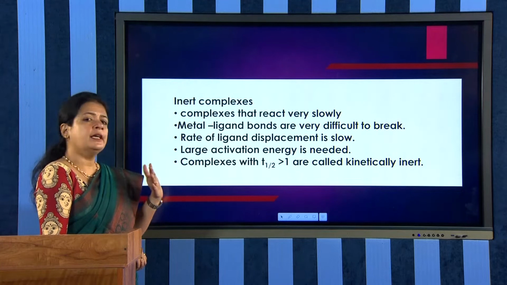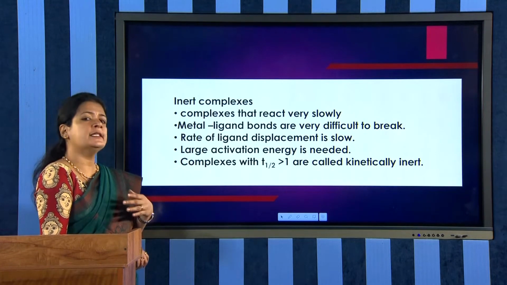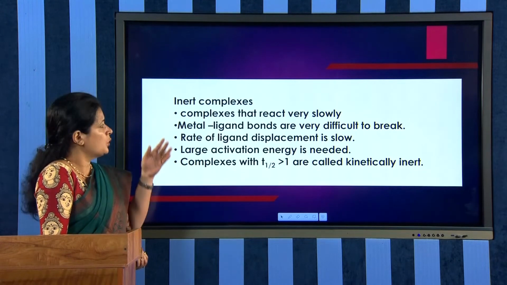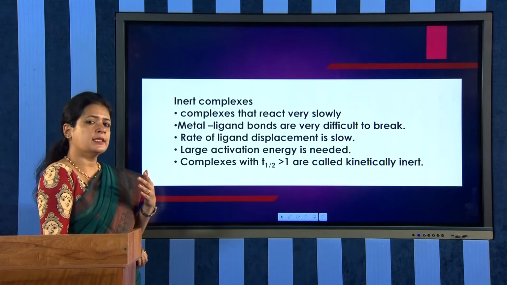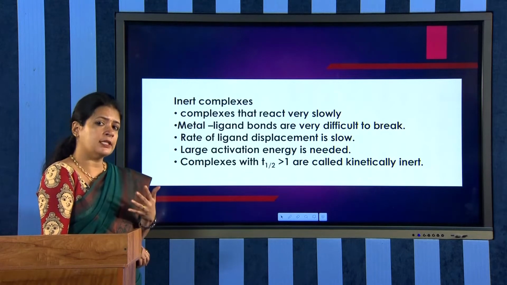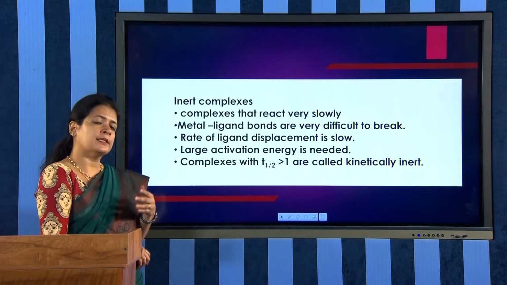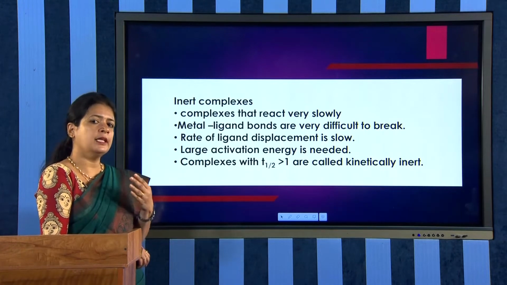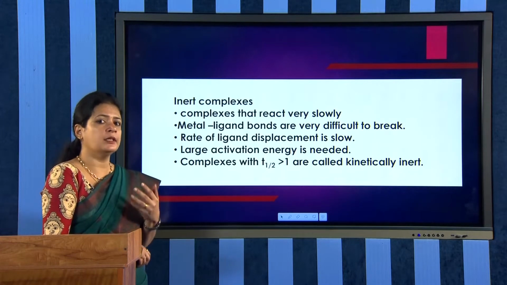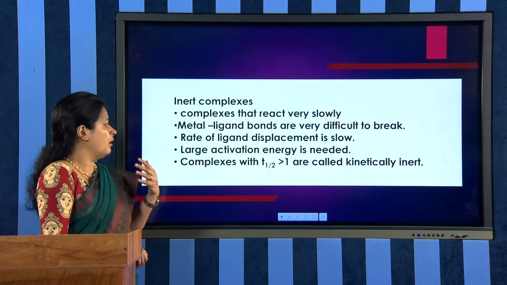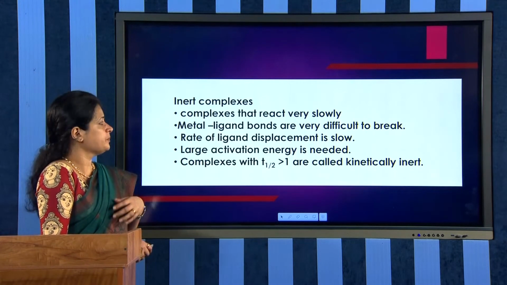And if the T half is greater than 1 minute, those complexes are generally kinetically inert complexes. So, these are the characteristics of inert complexes. The complexes which react very slowly are called inert complexes, and in inert complexes metal ligand bonds are very slowly broken, or they need very high activation energy for the reaction, and their T half is always greater than 1 minute. Okay.